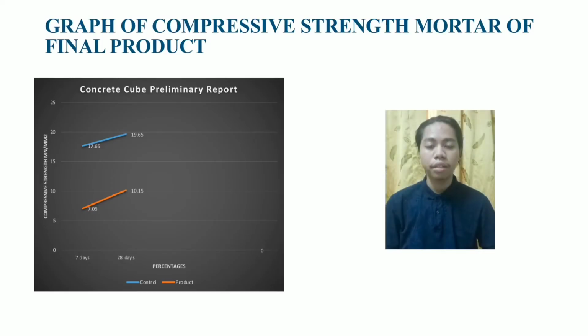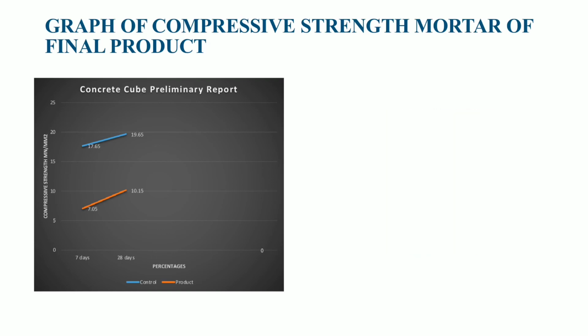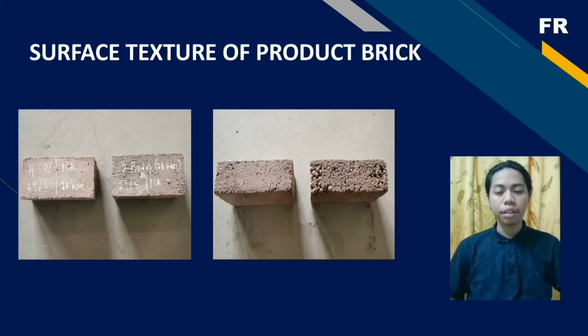Okay, so this is the graph of compressive strength for 7 days and 28 days for trial 3. And as you can see, the highest compressive strength is 10.15 N/mm² for the product for 28 days. Okay, so this is the surface texture for our product brick. On the left-hand side is the surface texture for the control brick, and the next picture shows the surface texture for our product brick. The surface texture of the product brick is rough due to the presence of Leca.